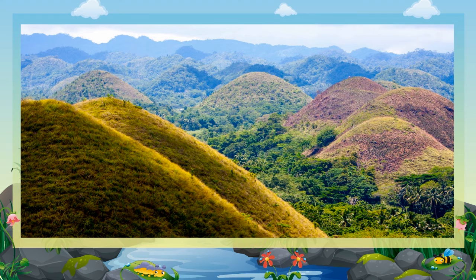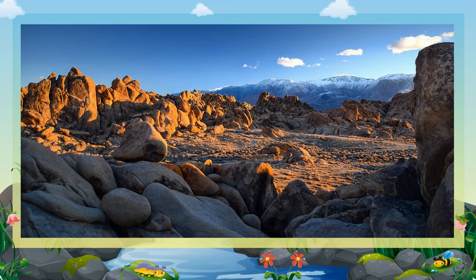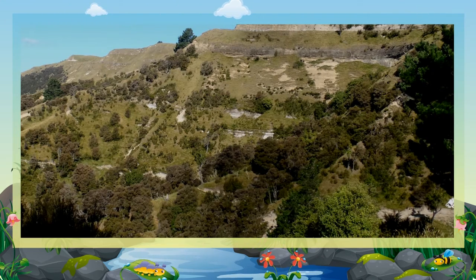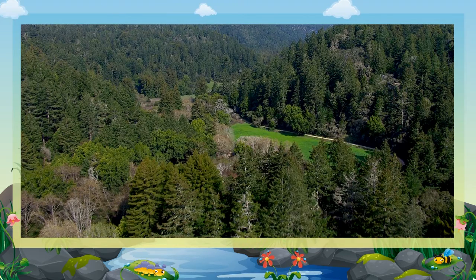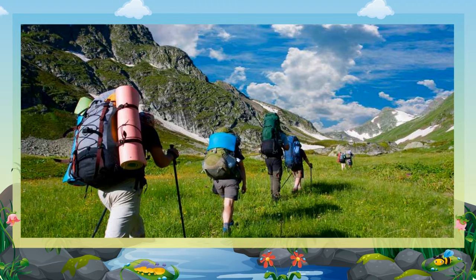Hills. A hill is a natural elevation of the earth's surface, smaller than a mountain. A number of hills joined together form a range of hills. They may be formed by a build-up of rock debris or sand deposited by glaciers and wind. Hills may be created by faults and erosion. The hills are usually covered with grass and trees. The weather on the hills is very pleasant. That is why people from the plains visit the hill stations during their summer holidays.